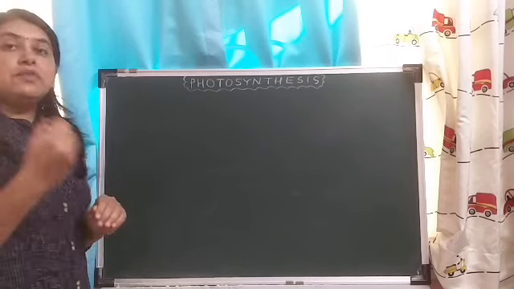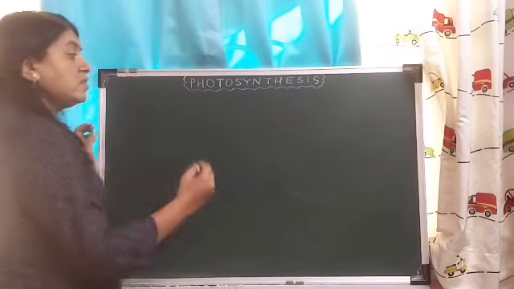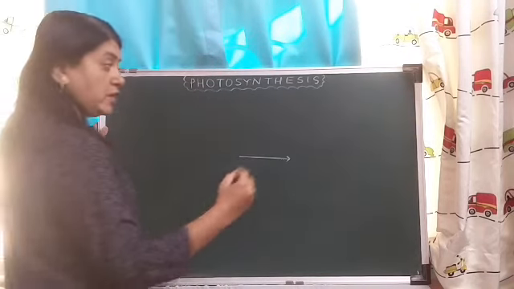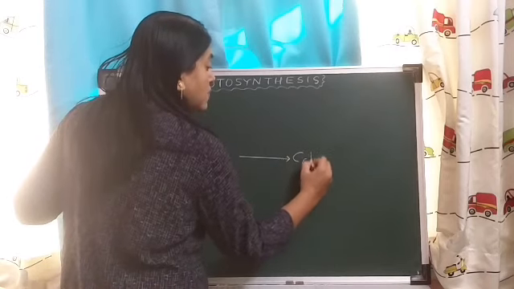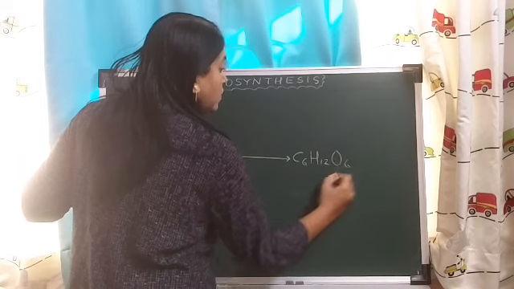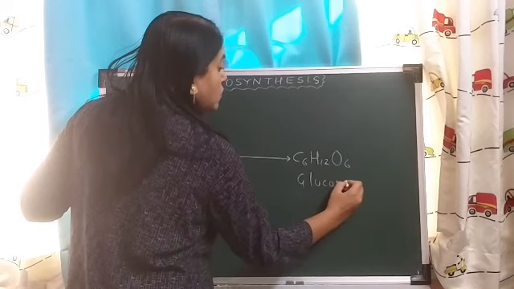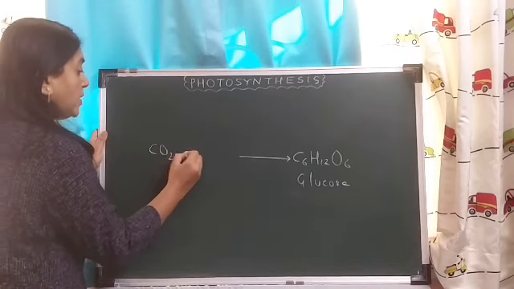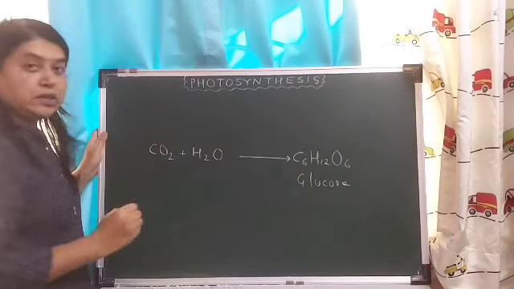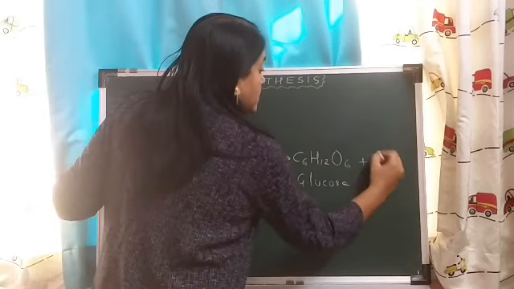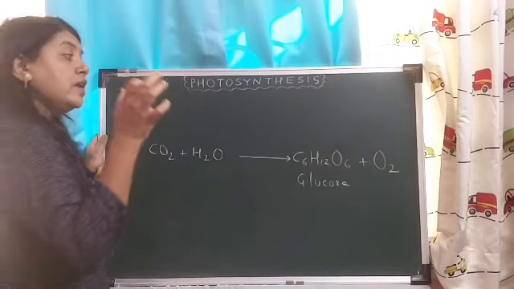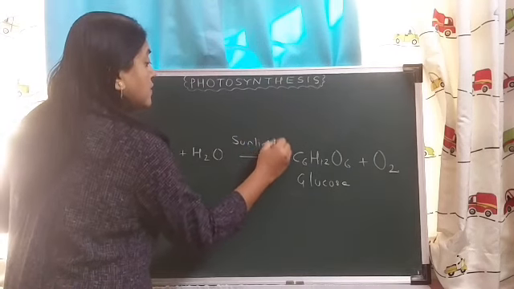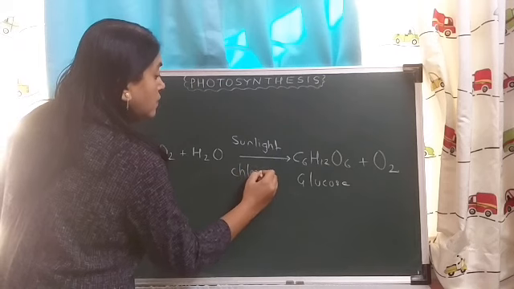Now what is the definition of photosynthesis? How do we define photosynthesis? Photosynthesis can be defined as the formation of sugar, that is glucose. What is the formula for glucose? C6H12O6. So production of glucose from what? From inorganic compounds like carbon dioxide and water. And what is released in the process? Oxygen is released in the process. Photosynthesis occurs in the presence of sunlight and chlorophyll.